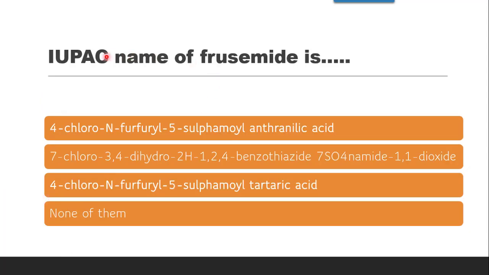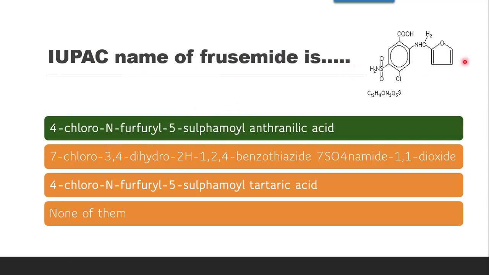Next question is, IUPAC name of furosemide is dash. So we'll go to the structure of furosemide. As you all know, it contains furan as well as an anthranilic acid derivative, so the suffix is anthranilic acid. This is the first possibility for the IUPAC. Then at the fourth position, presence of chlorine is there, first, second, third and fourth. And at the fifth position sulfamoyl is there.